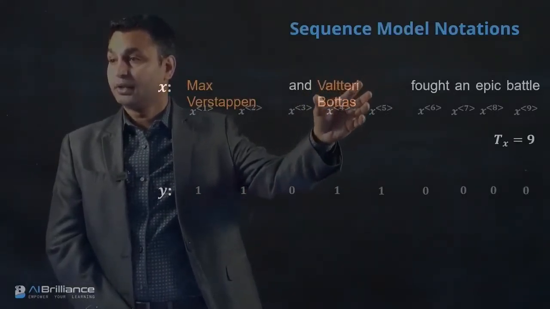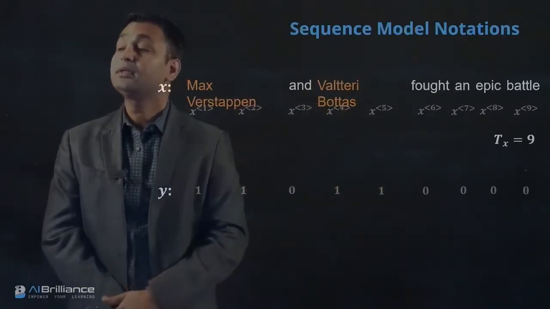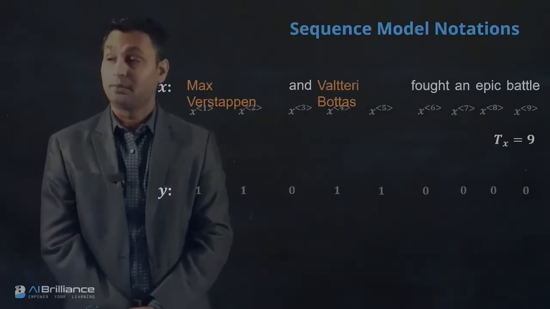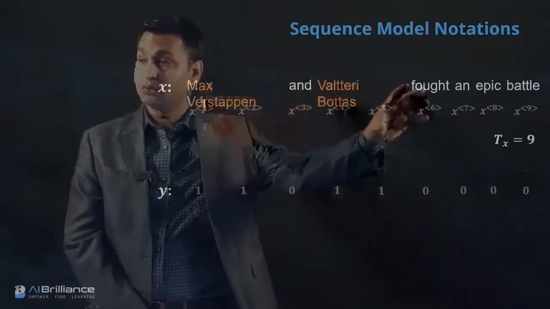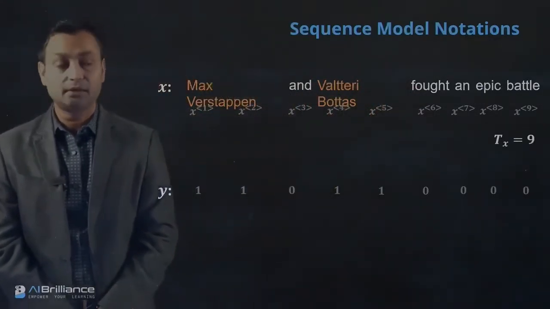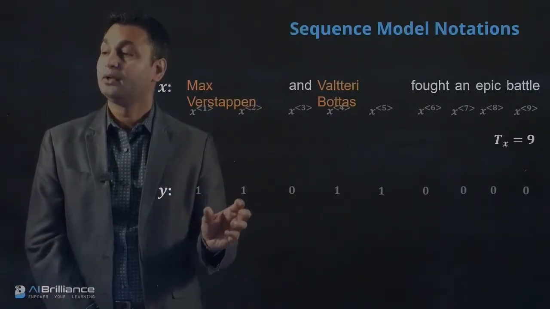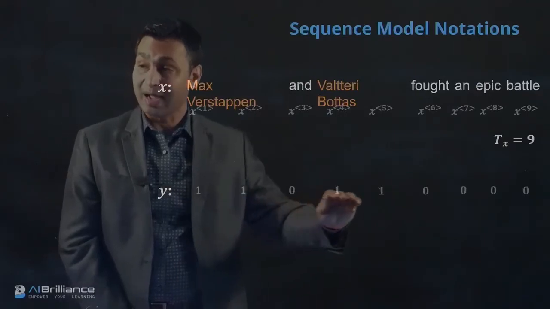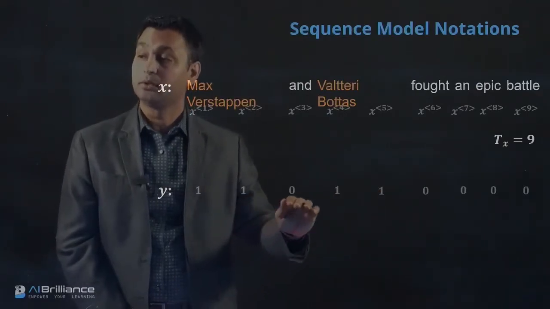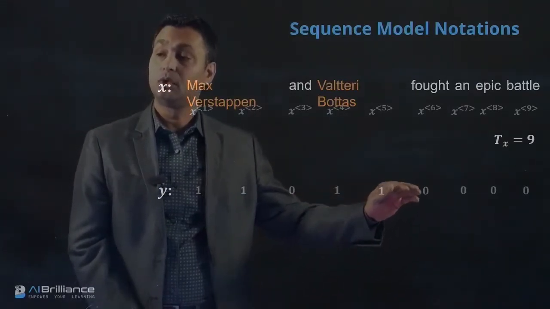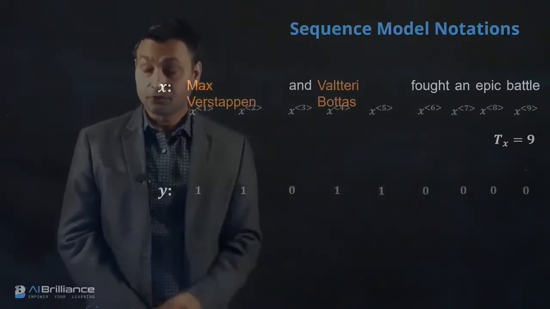Similarly Valtteri Bottas is 1 and 1, because out of these 9 words, 4 are related to names, and that's what we want to find and label. So this will be our Y labels: 1, 1, 0, 1, 1, 0, 0, 0, 0 for this data set.